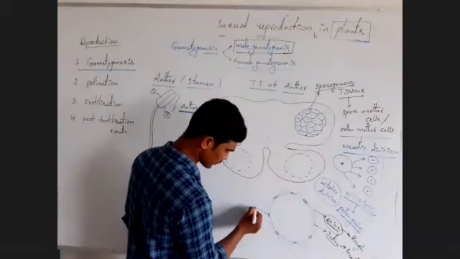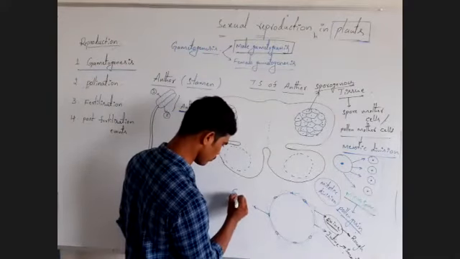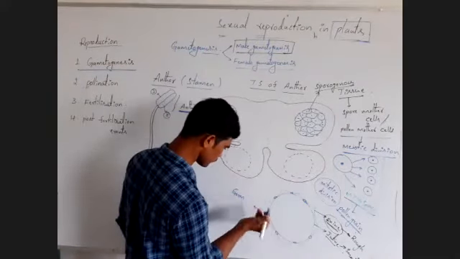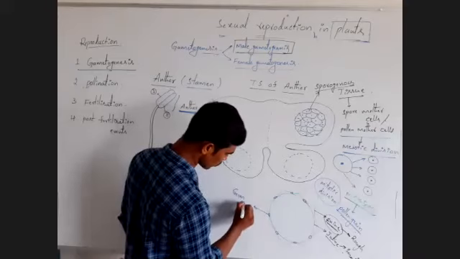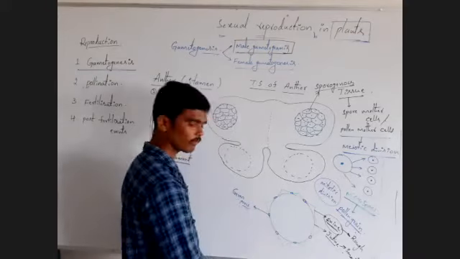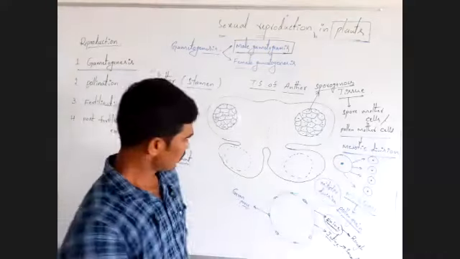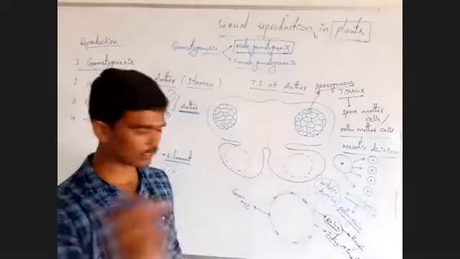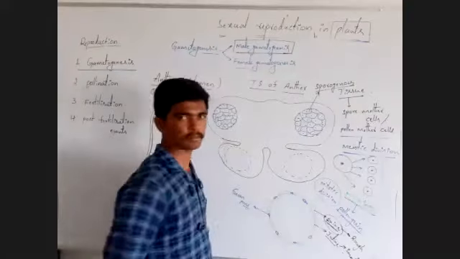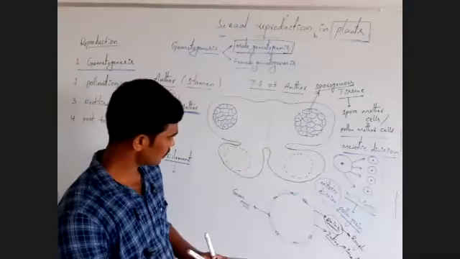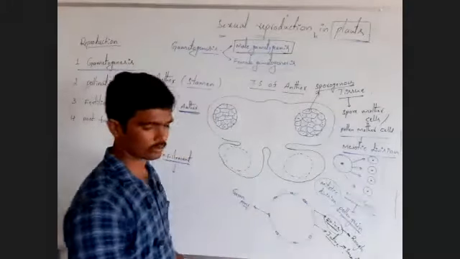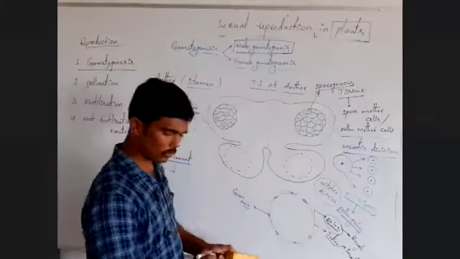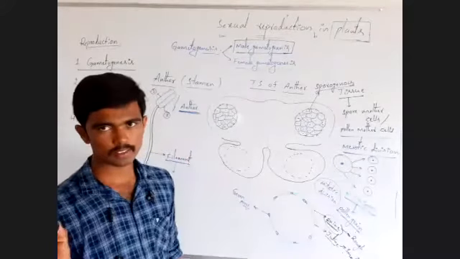These pore-like structures are called germ pores. Remember, like this, small pore-like structures, very thin membrane there. What is the use of the germ pores?